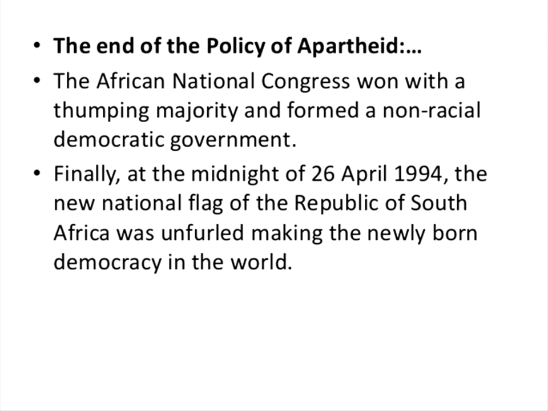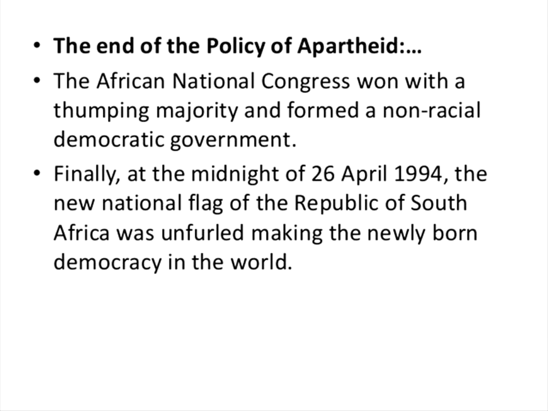After the South African government and the African National Congress joined together, they won a majority and formed a non-racial democratic government in South Africa. Finally, at the midnight of 26th April 1994, the new national flag of the Republic of South Africa was unfurled, marking the newly born democracy in the world. That is how the policy of apartheid came to an end, and how the ANC was formed.